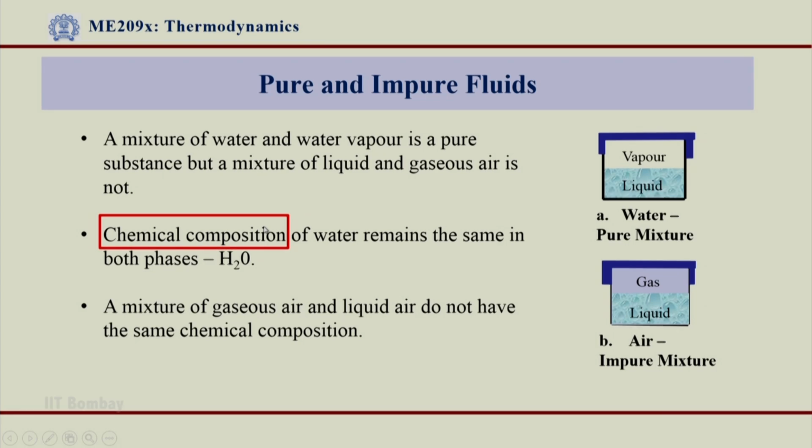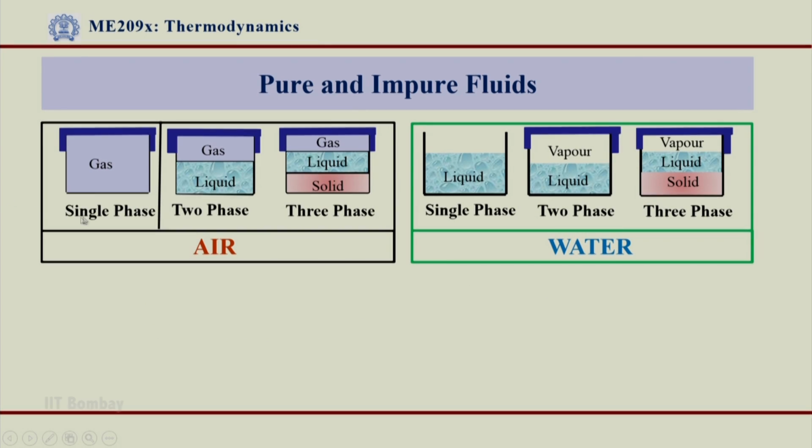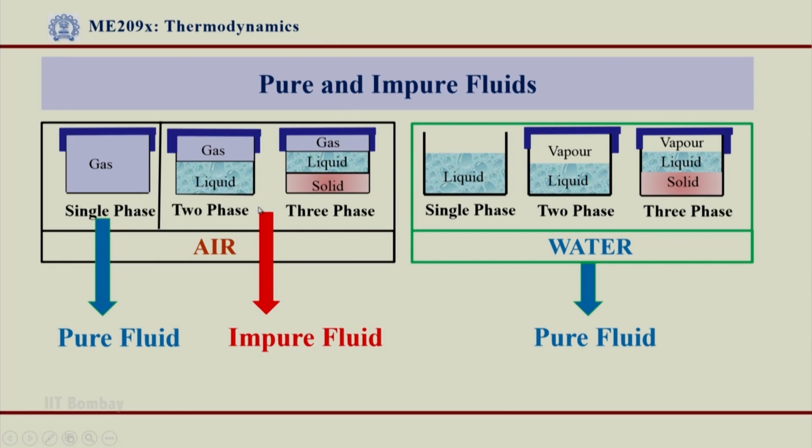So, the chemical composition plays a very important role in deciding whether the two-phase mixture of a fluid has the same composition or not. So, I have just come to the conclusion that the single phase of air is a pure fluid, while single phase, two phase, three phases of water are pure fluid. But two phase and three phases or different phases together for air will not constitute a pure fluid, it will be an impure fluid.